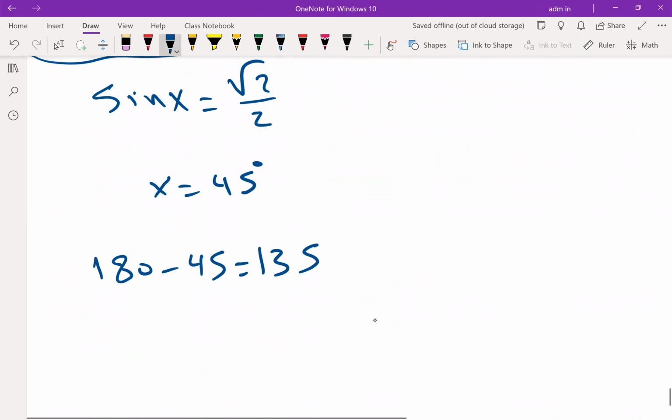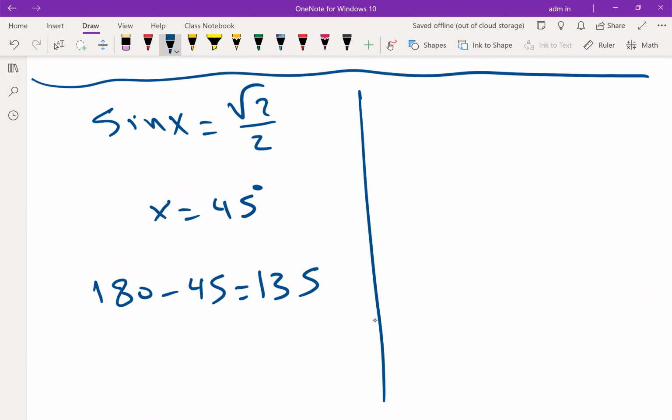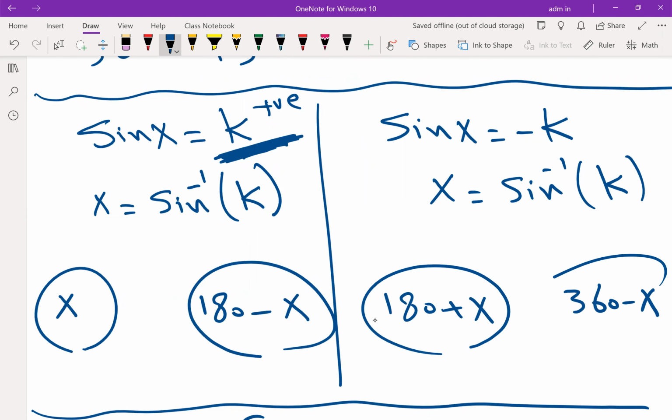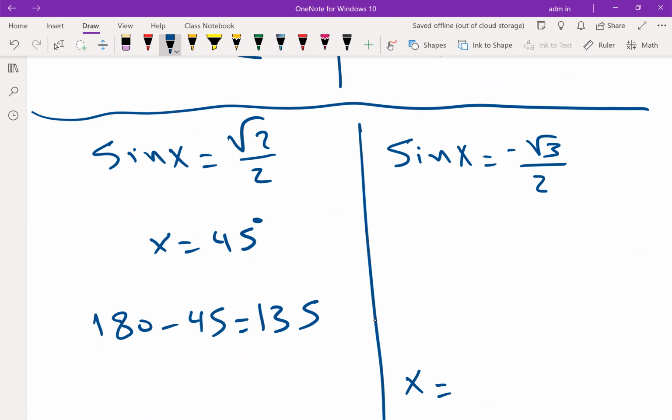Again, I will give another question. Sine x is equal to negative root 3 over 2. What are the two solutions? Waiting 1 minute. If it is negative, when you find the basic or the principal angle, shift the sine with the positive value, even if it is negative. But your final answer depends on which quadrant.